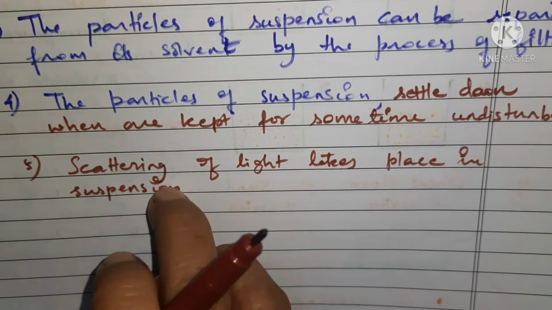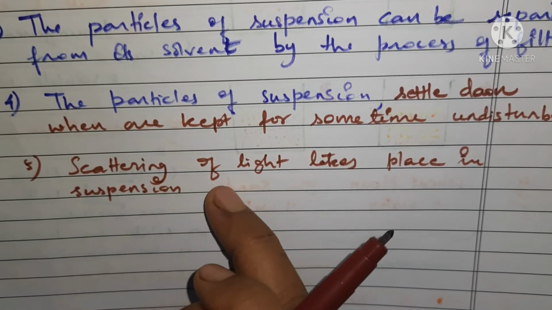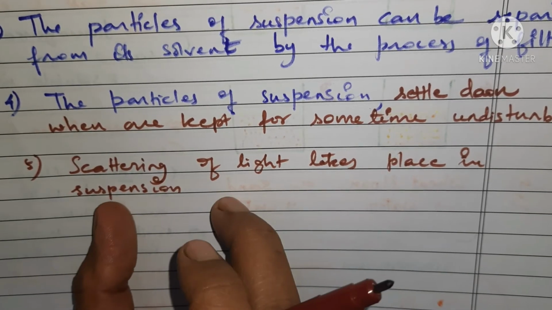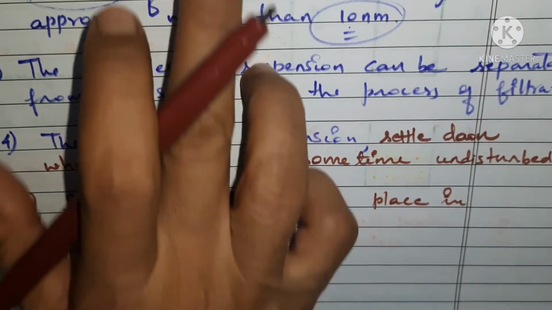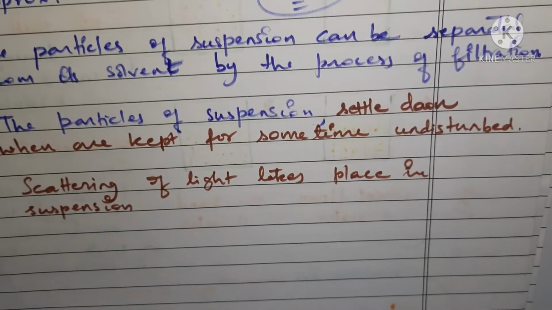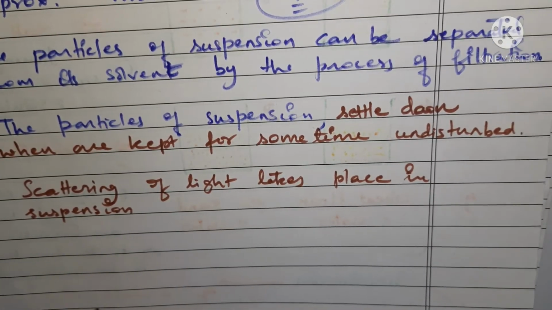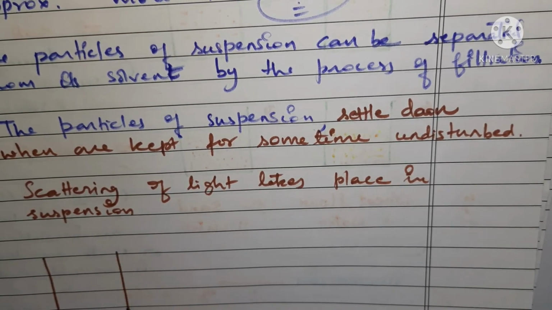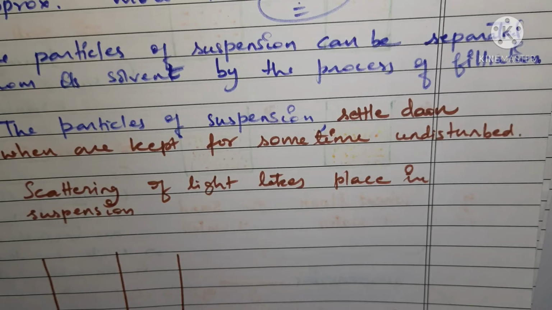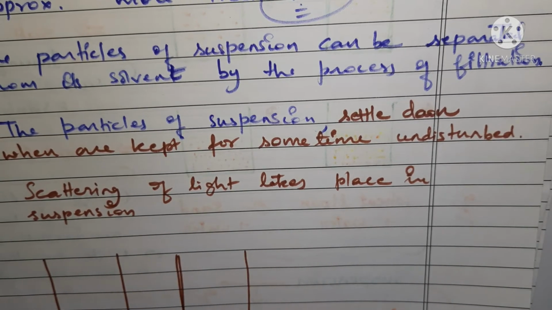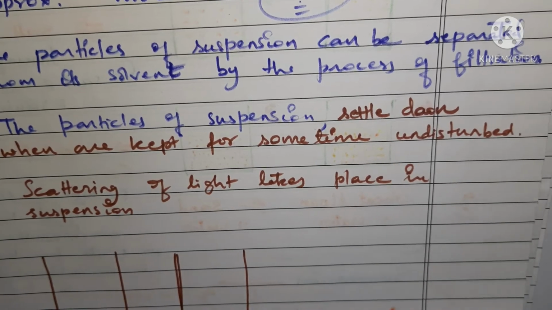Okay, and once they have the ability to scatter light, it means the path of light is visible through this suspension. When I am saying that the path of light is visible, what does it mean actually? In case of solution, I have told you about this in the first session, when I started with the solution, there we went through three types of beakers.